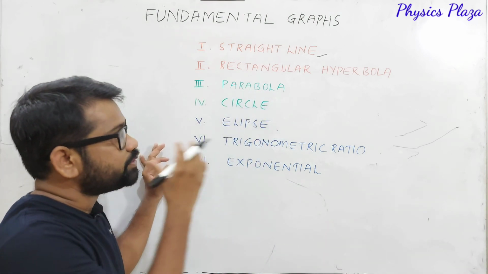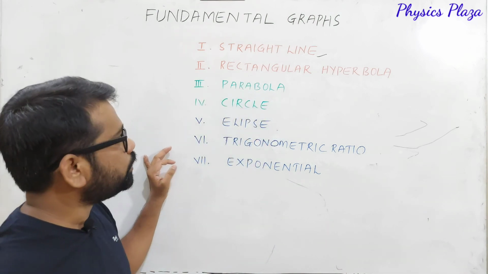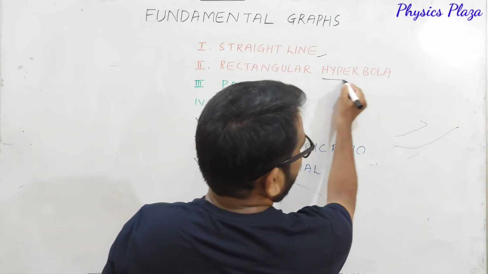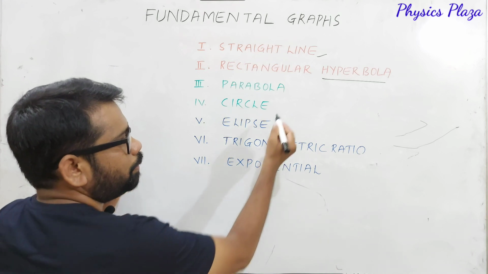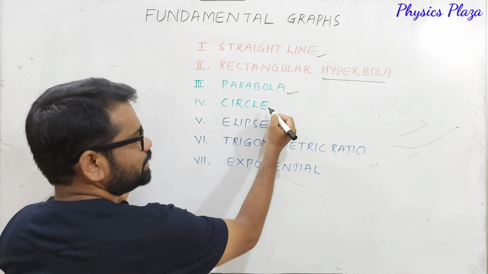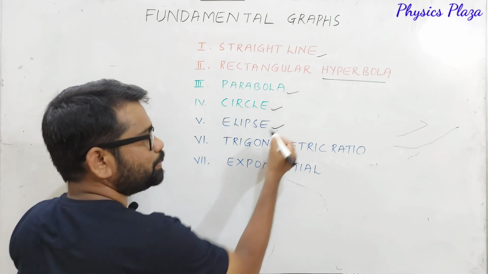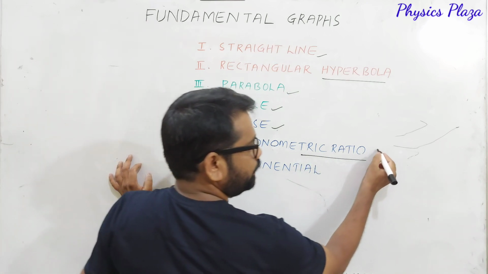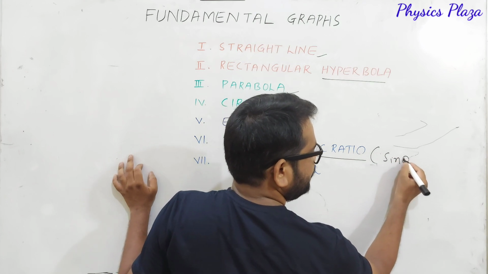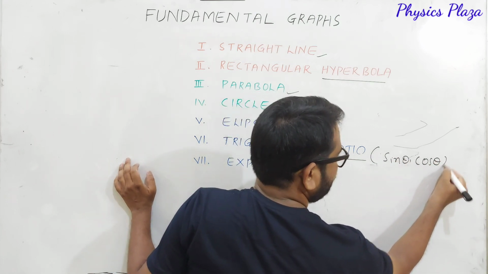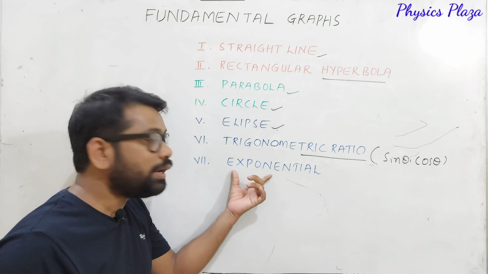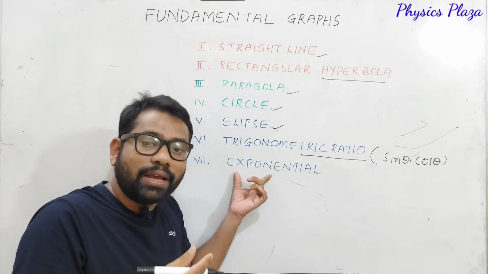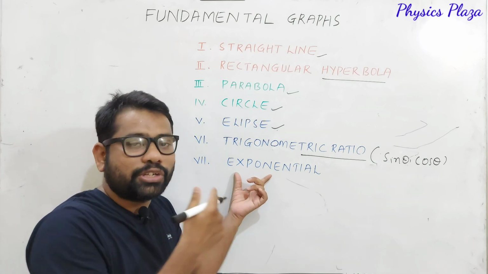Under these graphs, dear children, mainly we are going to talk about the straight line. Next, the rectangular hyperbola. Next, we will be talking about the parabola. Then we will discuss the circle and the ellipse. Then we will be discussing trigonometric ratios, where we will discuss graphs for sin theta and cos theta mainly. And finally, we will be talking about the exponential: how the exponential graphs look, what their properties are, and how we can obtain exponential graphs.